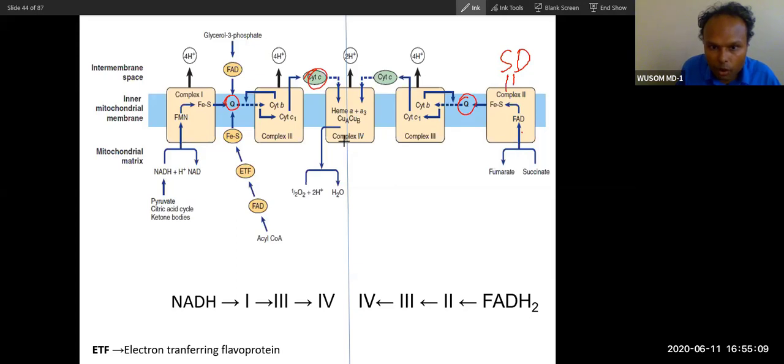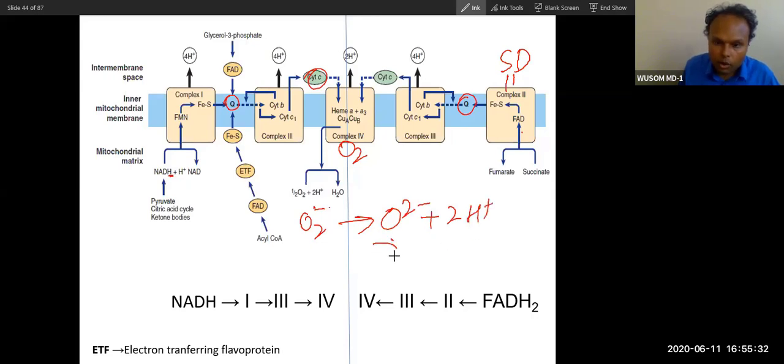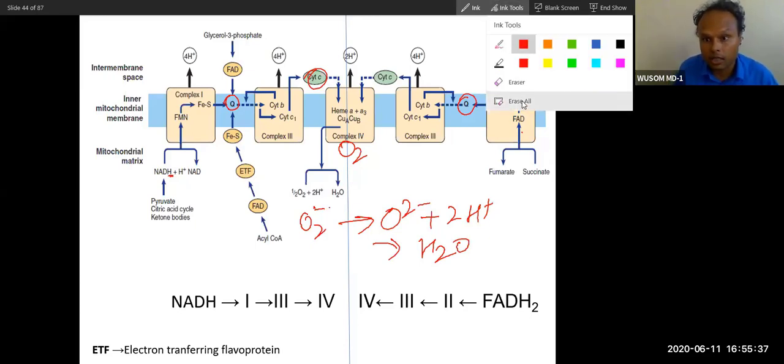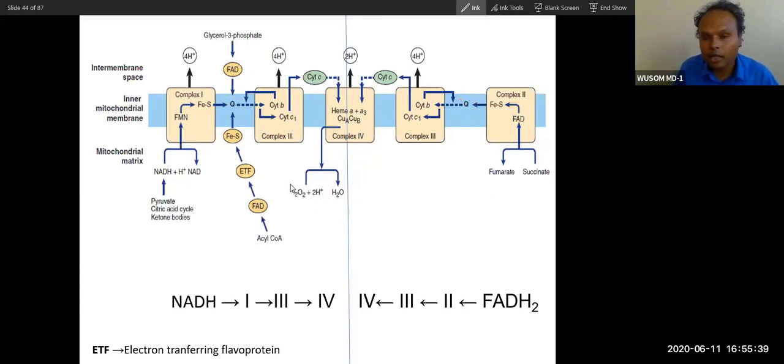And oxygen gets the electron at complex 4, like this. The hydrogen that is present here will react with this oxygen. Oxygen will get electrons and convert into O2 minus, and it will bind with 2 hydrogens, and this will form water. So formation of water and consumption of oxygen happens at the last stage, not in the pathway, but in the electron transport chain only. Did you understand this?